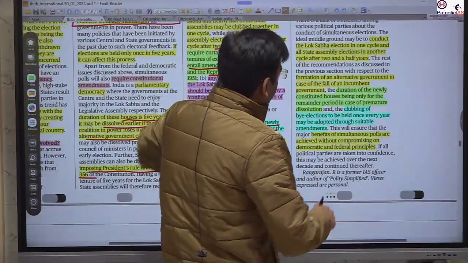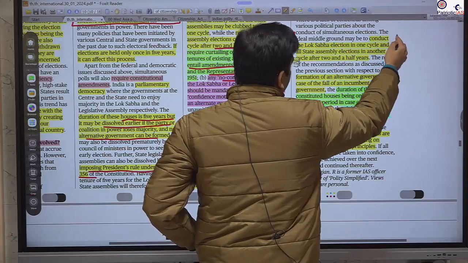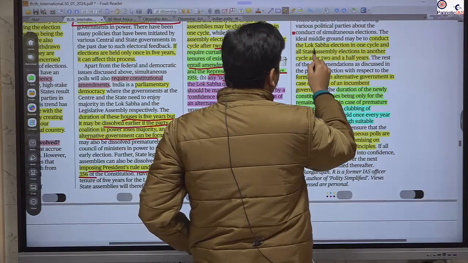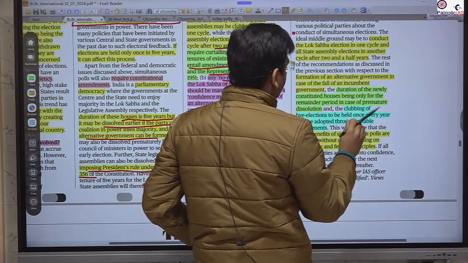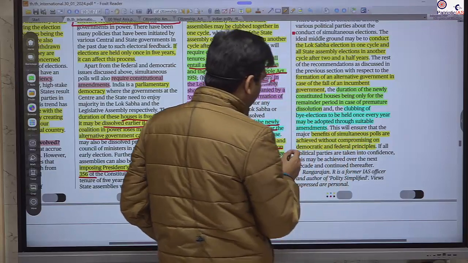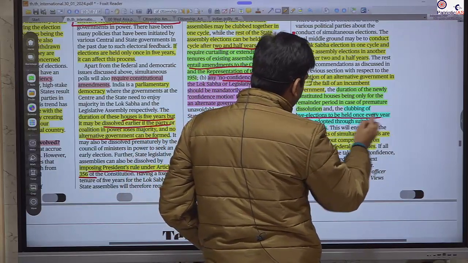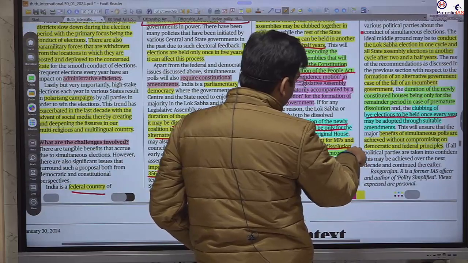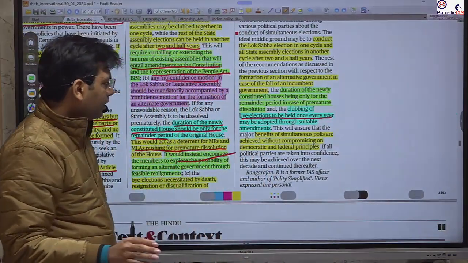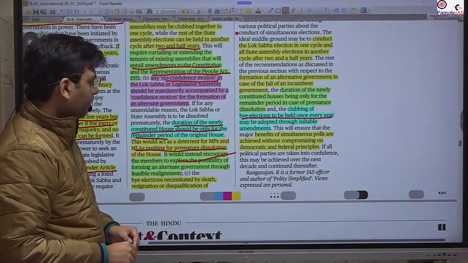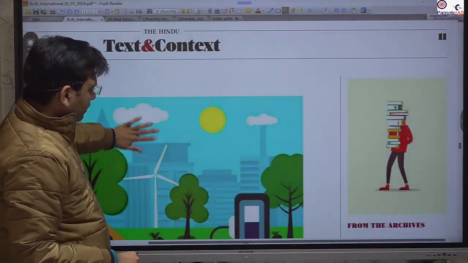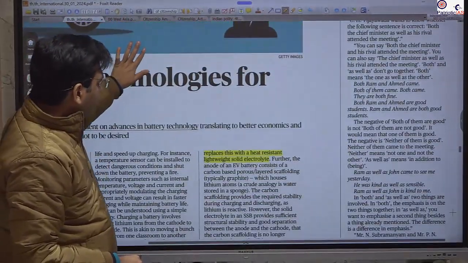Okay, so all these things that have been mentioned have been suggested, and we can apply them. Yes, there should be the clubbing of half of the states and the other half of the states at 2.5 years, and the by-elections should be held once in a year, whenever there is a disqualification or death. So it should be clubbed for one year. Okay, so we can achieve simultaneous elections without any detrimental effect.